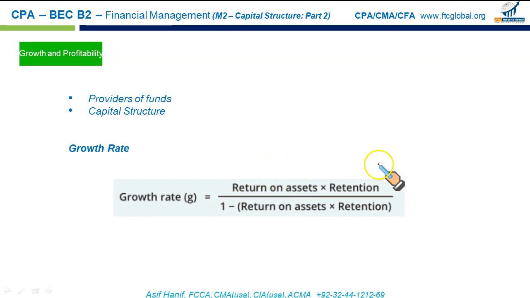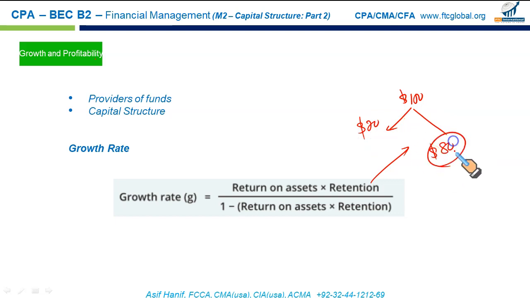Return on assets we'll discuss in our later slides. Let us explain the idea of retention. Let's say a firm earns $100, and out of this $100, only $20 is given to the shareholders as dividend, and the remaining $80 is kept. This $80 or 80% is what you call the retention ratio. So if the firm retains more earnings into the business and pays little dividend to the shareholders, it means when the retention ratio is higher, you will have a higher growth rate.